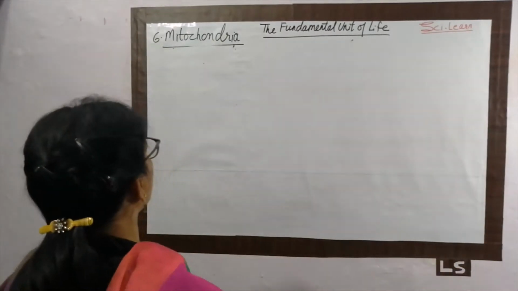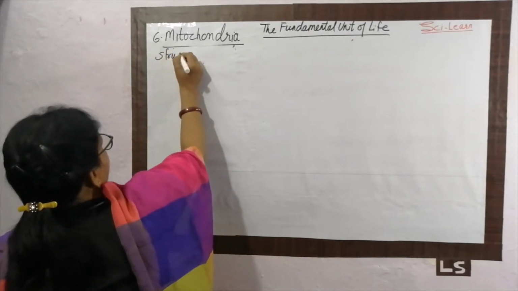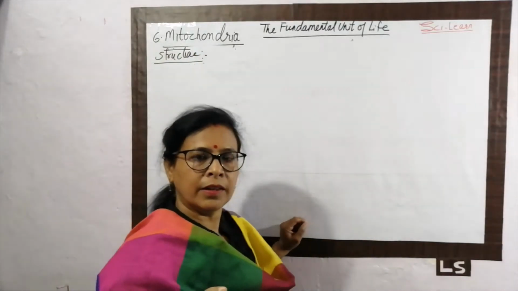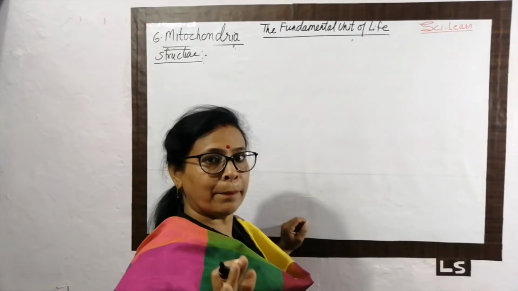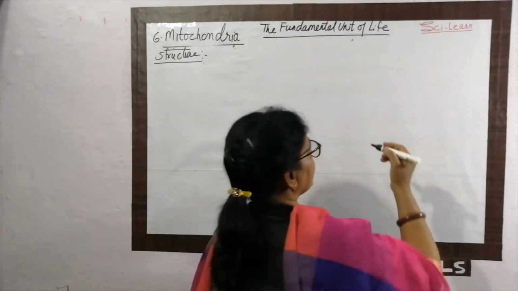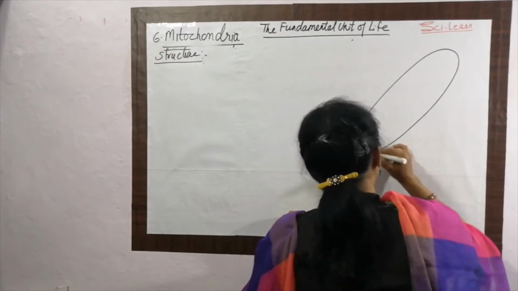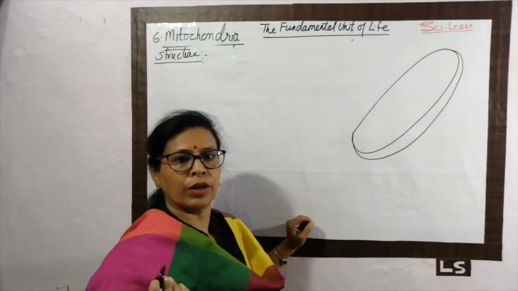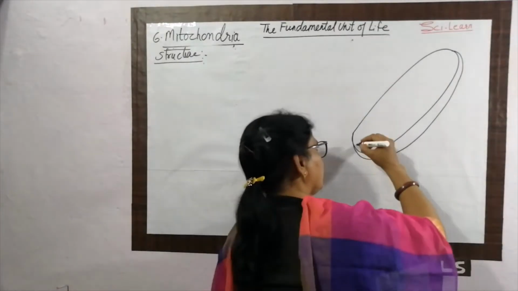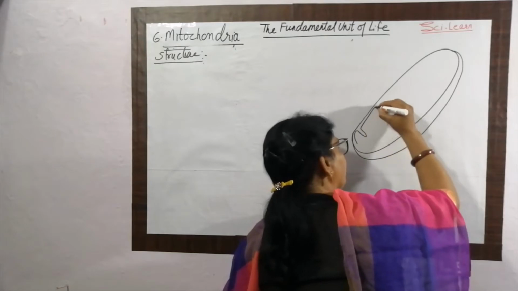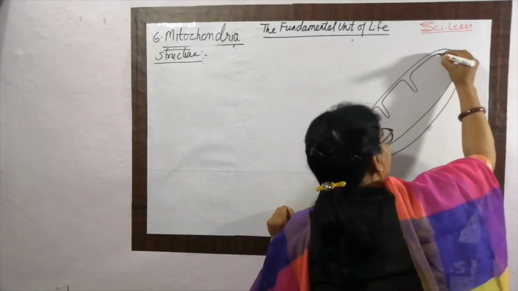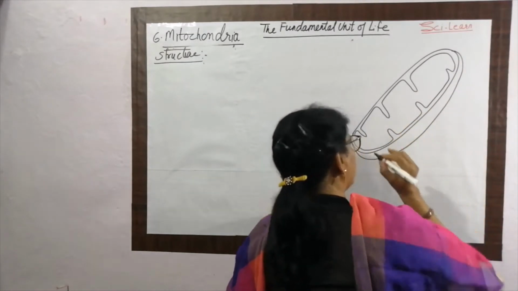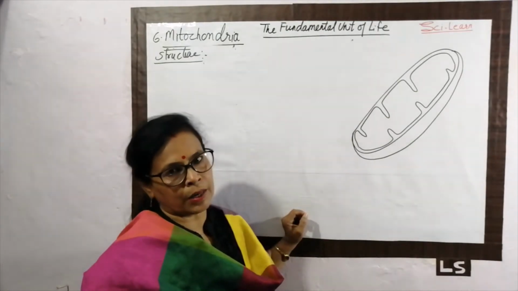Now see the structure of mitochondria. As it is present in eukaryotic cells, it is clear that it is membrane bound, covered by a membrane. So it is a double membrane bound organelle, somewhat oval or round in shape. This is the outer membrane. In the inner membrane, various folds are present.